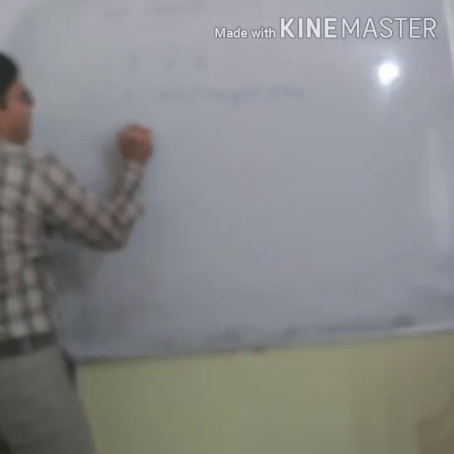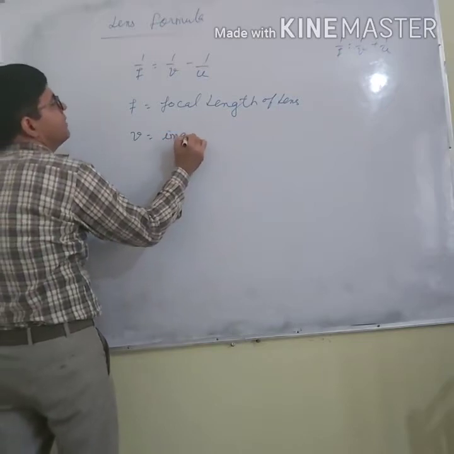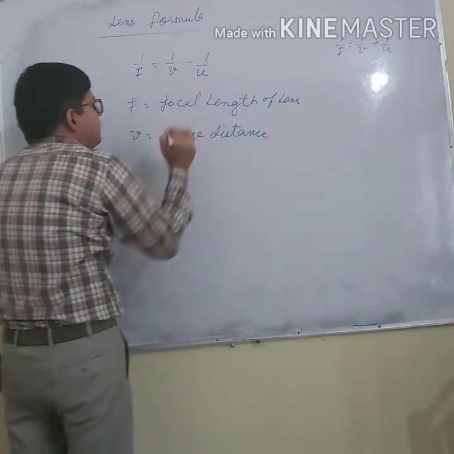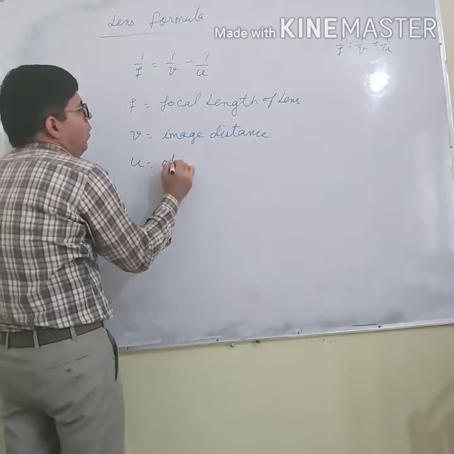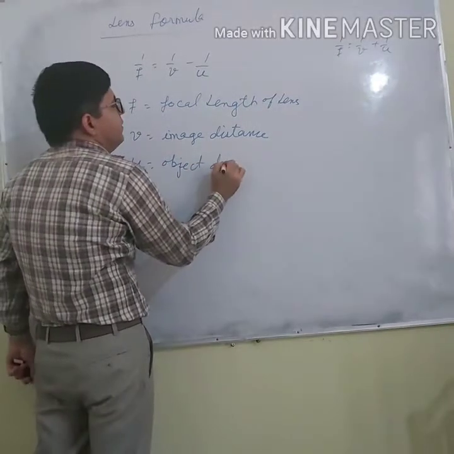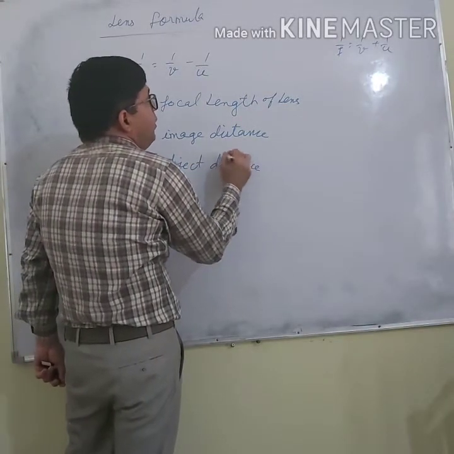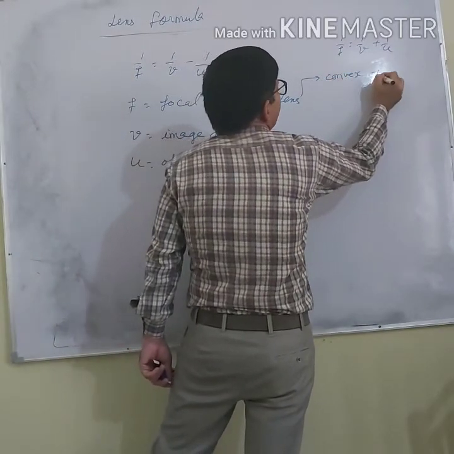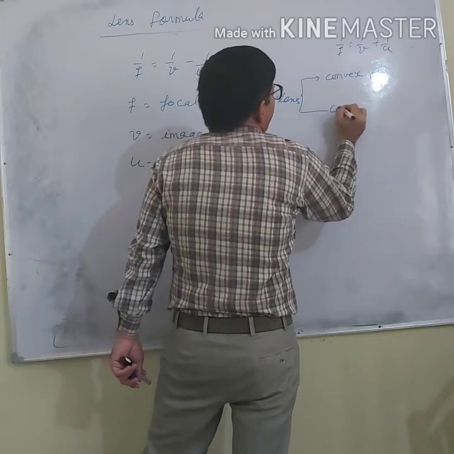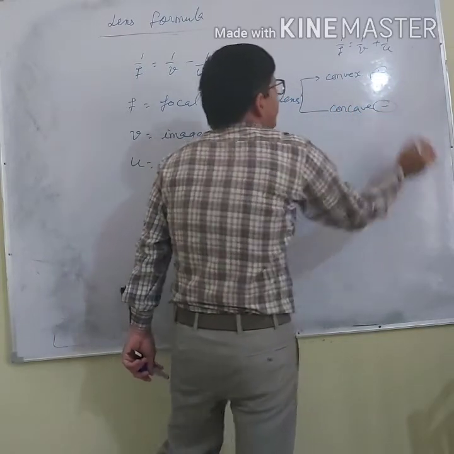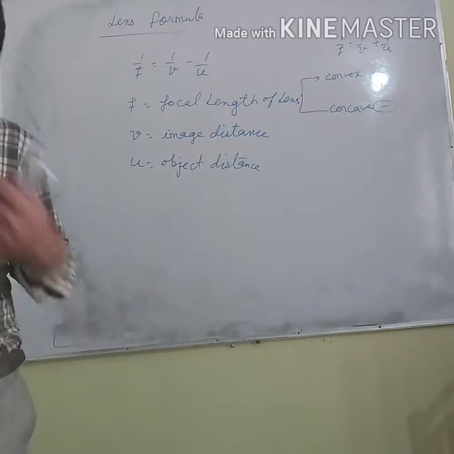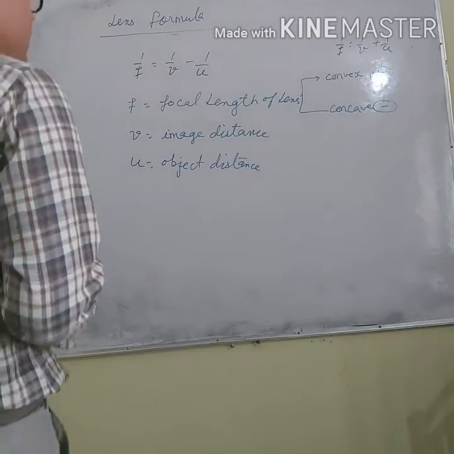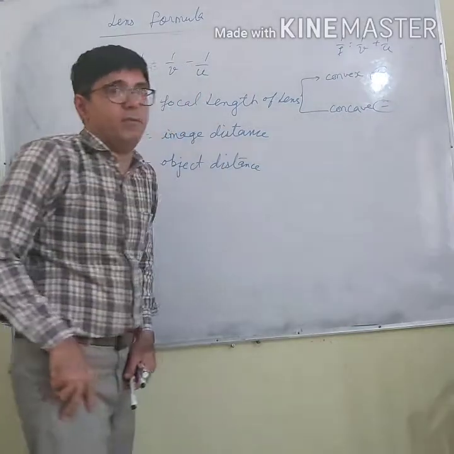And v is the image distance, the distance between image and optical center. And u is the object distance. Now, if I am saying focal length, remember for convex it is positive and for concave it is negative. Focal length of concave lens is always negative and focal length of convex lens is always positive.